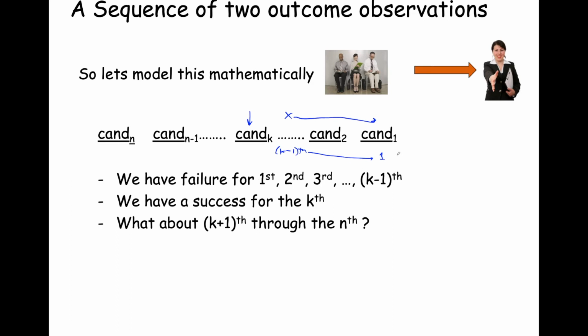So let's go in order. For the first candidate, second candidate, third candidate, up through the k minus 1th, we have a failure. We have a no hire. Then we hired the K, so that means we have a success for the K. Now what happens for the k plus 1th through the nth? Well, it doesn't matter. We don't hire, and it doesn't matter. We stop. Because once we hire someone, they're ready to go, they work, and we don't interview anymore. So those don't matter. We don't even consider them.